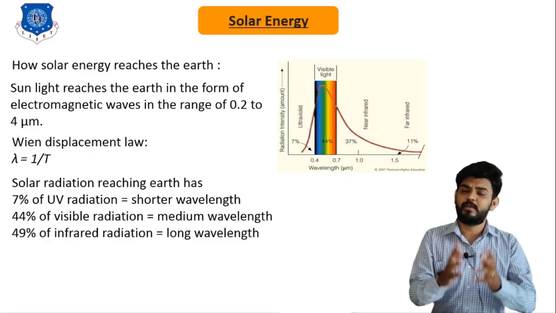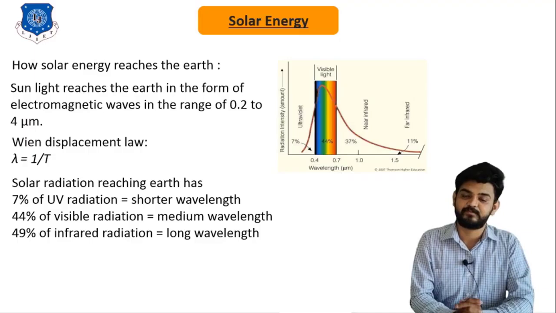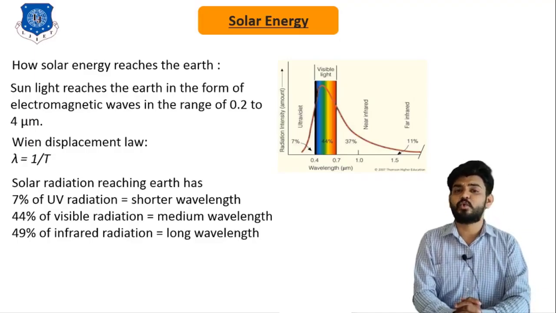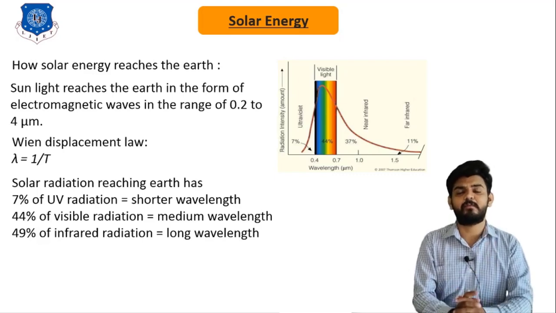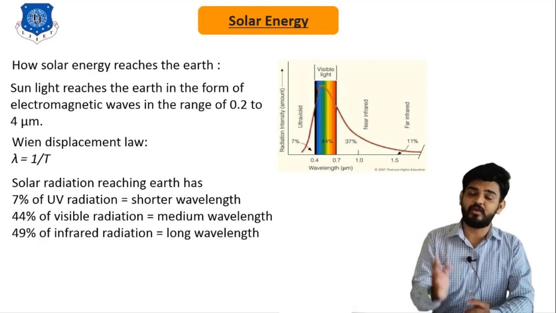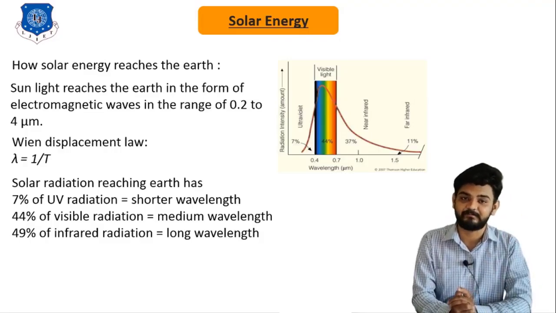And the wavelengths above 0.7 micrometer are known as infrared rays. So mainly the solar energy that reaches the earth's surface has three different forms. One is ultraviolet wave, the second one is the visible range, and lastly there is infrared.